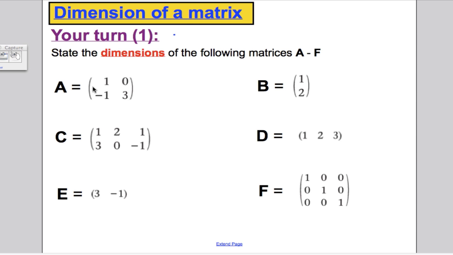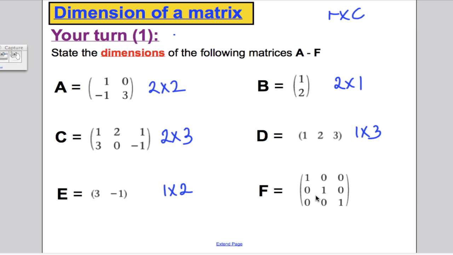Okay, just going through this, 2 rows, 2 columns, 2 by 2. Remember, R times C. Okay, this one, 2 rows, 1 column, so 2 by 1. This one, 2 rows, 1, 2, 3 columns, 2 by 3. This one, 1 row, 1, 2, 3 columns, so it's a 1 by 3. This one, 1 row, 2 columns, so it's a 1 by 2. And this one, 1, 2, 3 rows, 1, 2, 3 columns, it's a 3 by 3. And it's as simple as that.